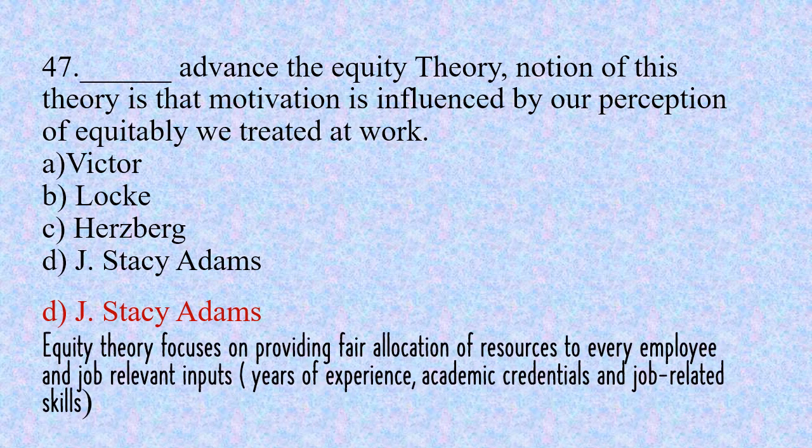And according to this theory, a person focuses more on fair allocation of resources. If in a particular job a person is getting fair allocation of resources and is treated equally like all employees in the organization, he must perform well in that job, and all the employees must be treated equally and must be selected equally on the basis of their experience, academic credentials, and job related skills.